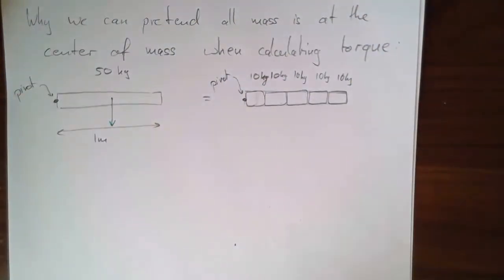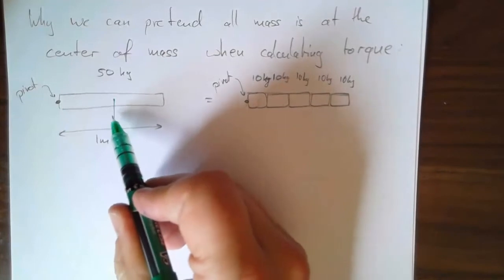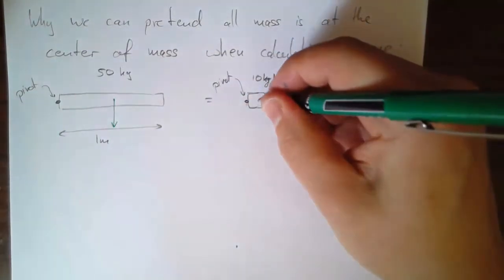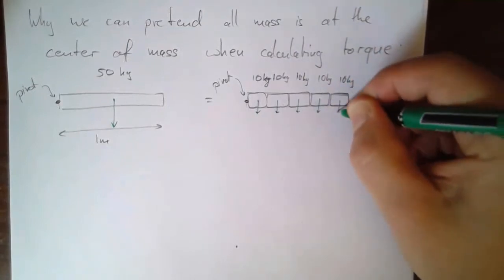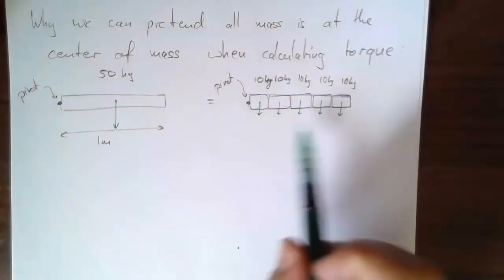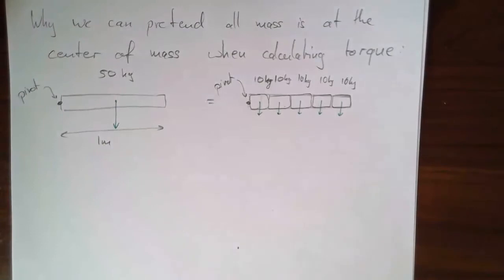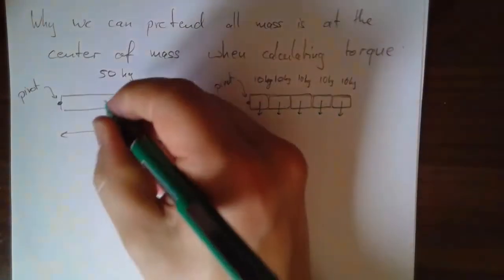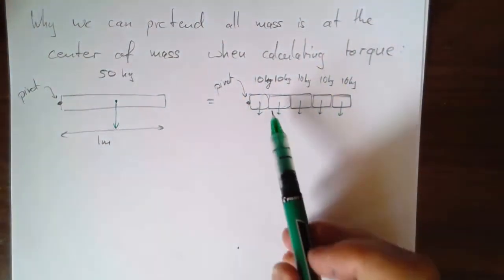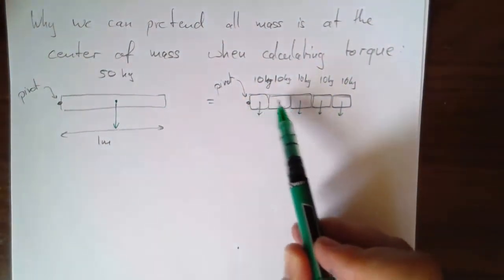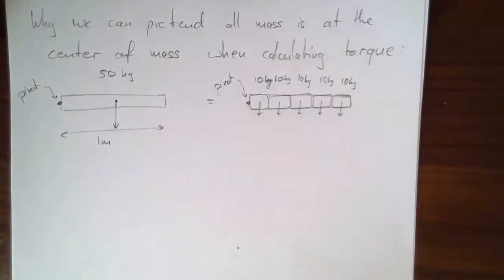So I can essentially replace this, or so is my claim, by a bunch of little weights acting like this. Do those two situations have the same torque? Here I'm pretending all 50 kilograms is right in the middle. Here I am pretending I have 5 small chunks. Well, let's do the math.